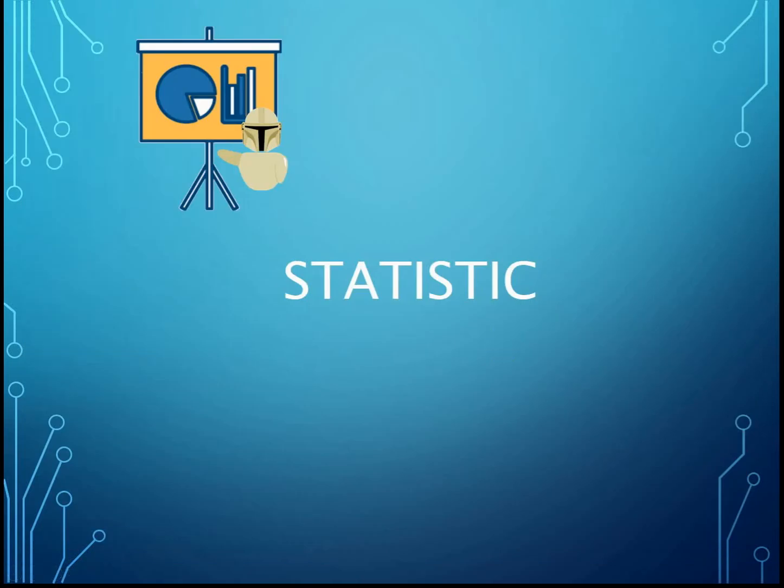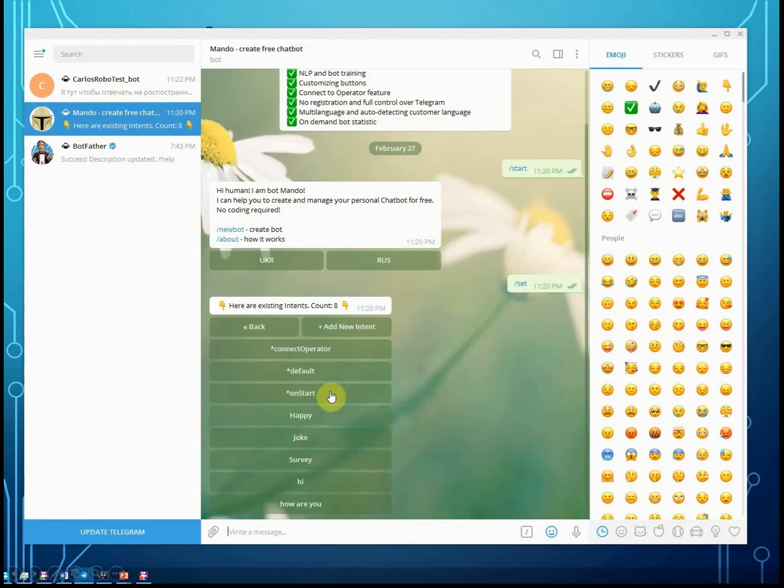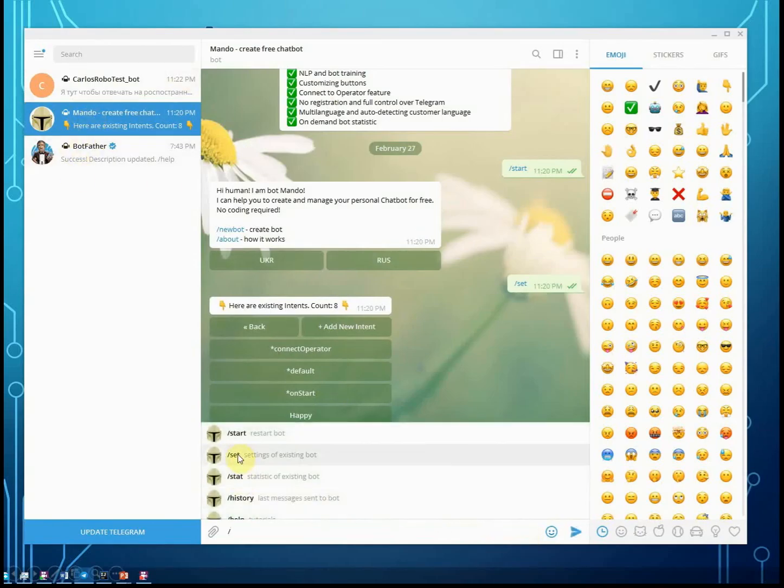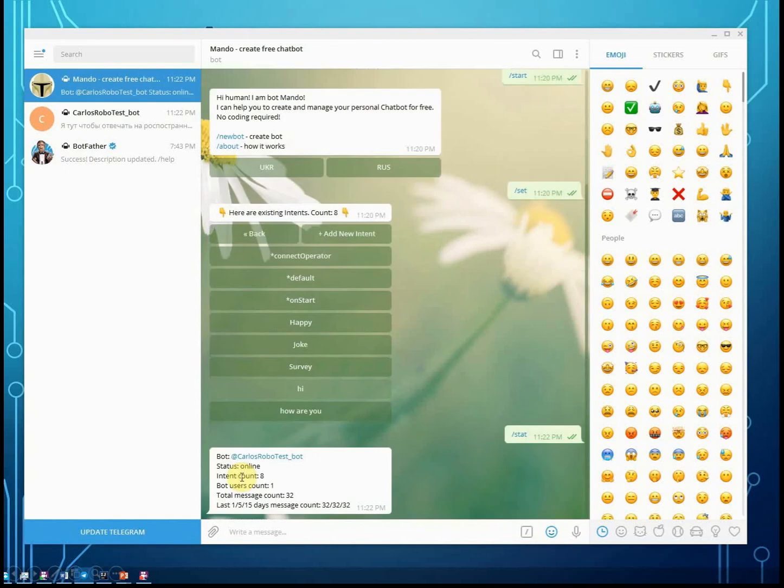Okay, you created your bot, but does really someone use it? You can find out in Mondo bot by looking at some statistics of your bot usage. For that, as always, you need to go to the Mondo bot and select Stat. Here you can see that you actually have one bot that we created earlier. Its status is online.